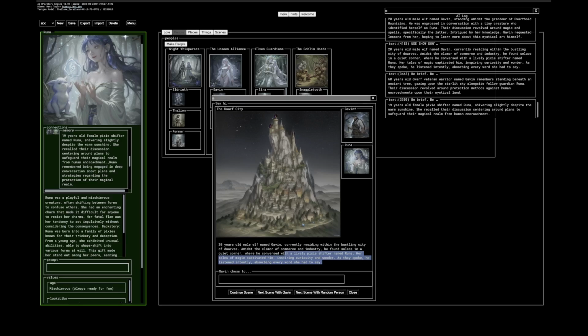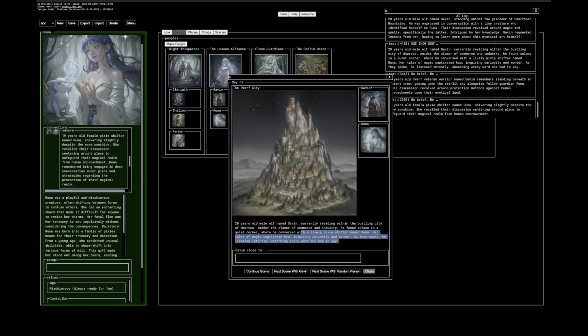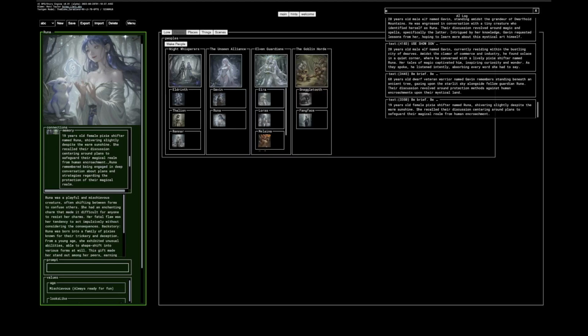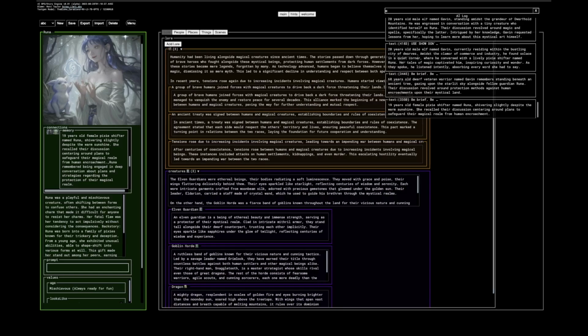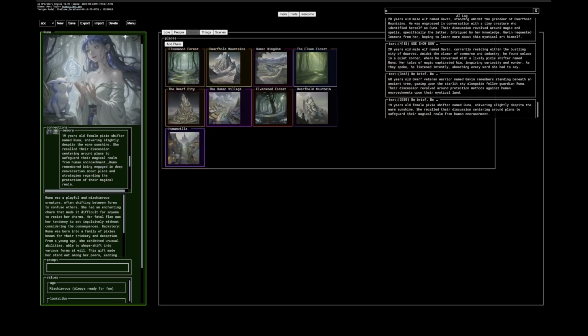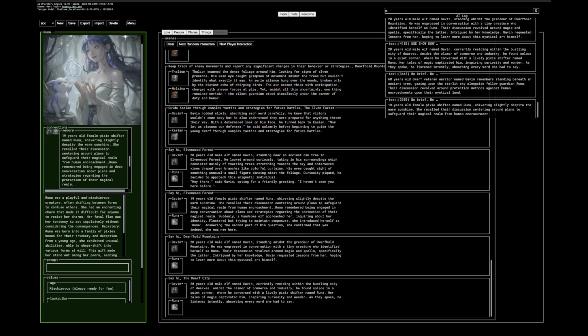The quality of it isn't really what I'm trying to show off here. I just want to show off that this is a tool for how to use AI to generate stories and interact with these stories in kind of like an RPG fashion, right? A role-playing game. Like I said, you can create lore here. You can create things from the lore. You have the scenes and so forth. And that's where I'm going with this, right?